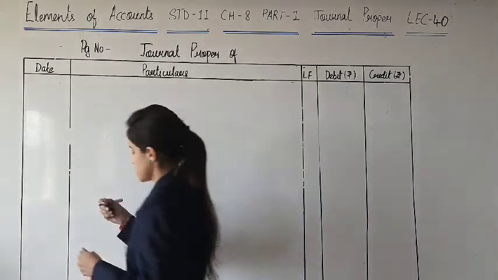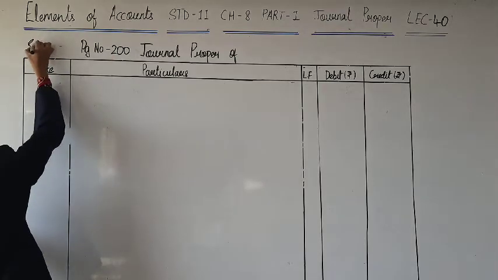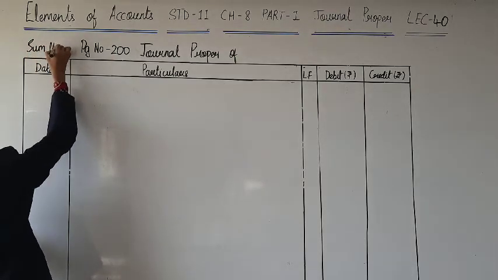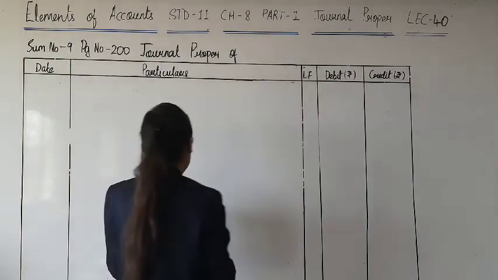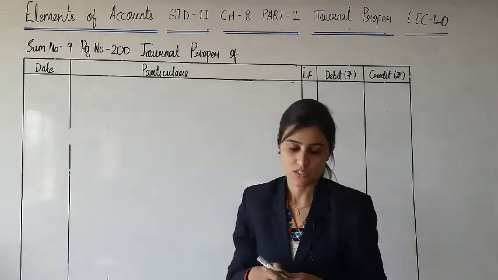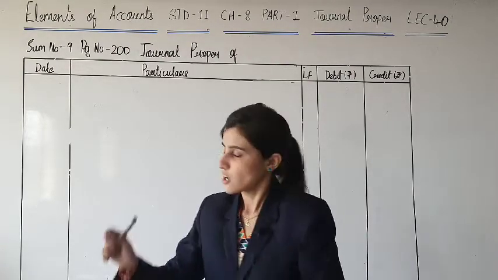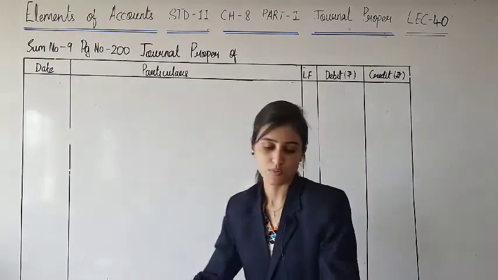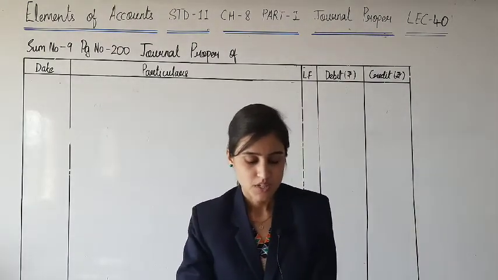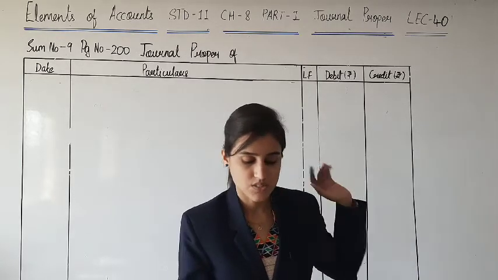Let me write out the page number 200, sum number 9. Yes, the sum is based on the concept of closing entries. We already have a proper format of journal proper. Okay. Closing entries are written in journal proper. The specimen here is ready.